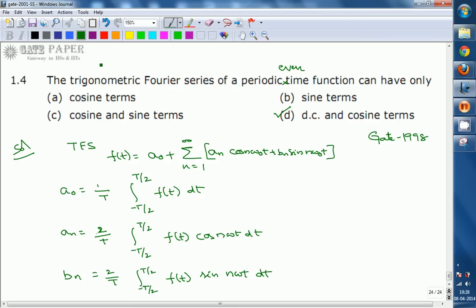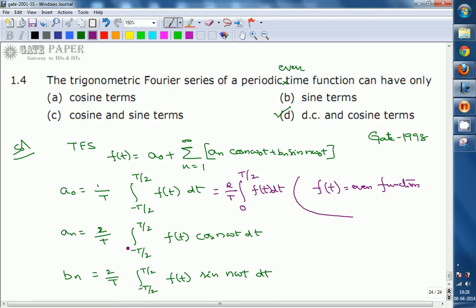Now here it is given that f of t is an even function. By observing, we know that the integral from minus T by 2 to T by 2 of an even function is equal to 2 by T into the integral from 0 to T by 2 of f of t dt. Like this we will get.